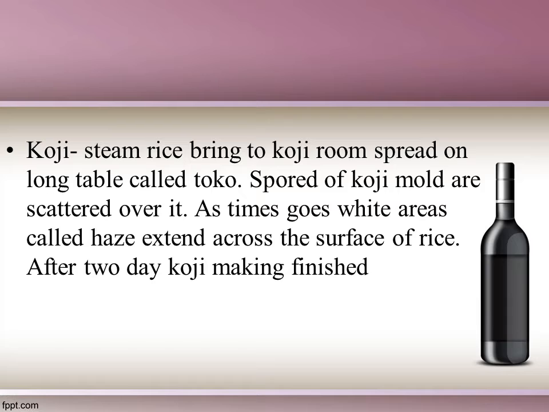Next is koji. Koji mold is a variety of Aspergillus, called the national fungus of Japan. Koji is used for making a variety of traditional Japanese foods. Besides sake, koji is used to make shochu, which is a Japanese liquor, soya sauce, miso soup, and vinegar. Strains of koji have been commercialized since the Muromachi period, that is 1333 till 1573, which is much earlier